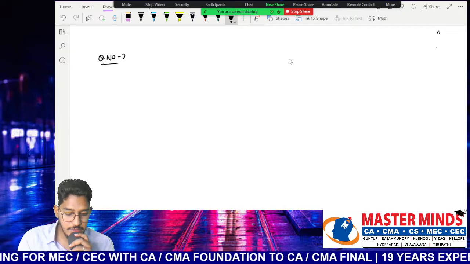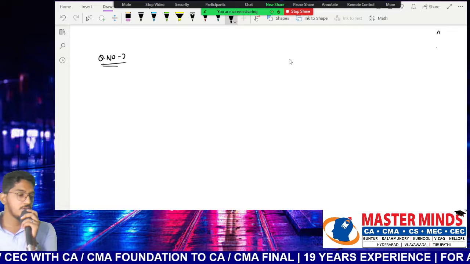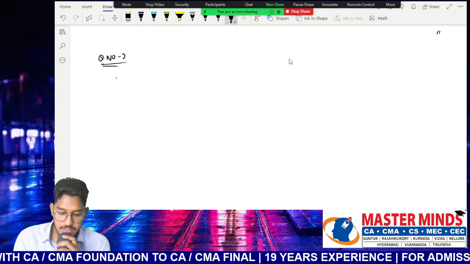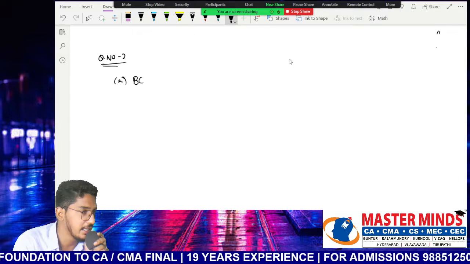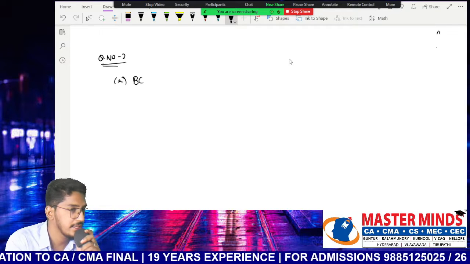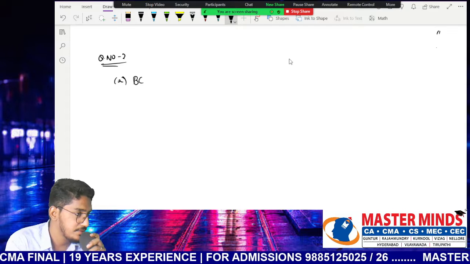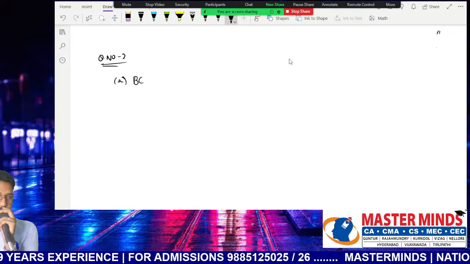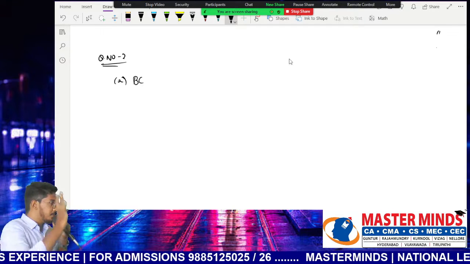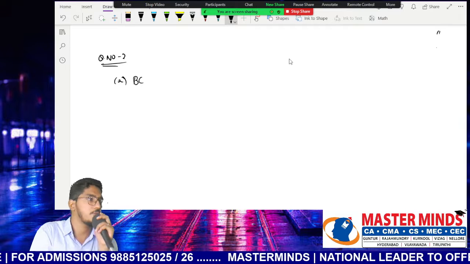So if you observe question number 2, a lot of circumstances we have given. In that first circumstance, you might have seen body corporate other than LLP. What they said in the first clause, 141 subsection 3 clause A. What is the first clause? Body corporate other than LLP. First let us concentrate on this term, body corporate. So they are giving one of the disqualifications as body corporate.